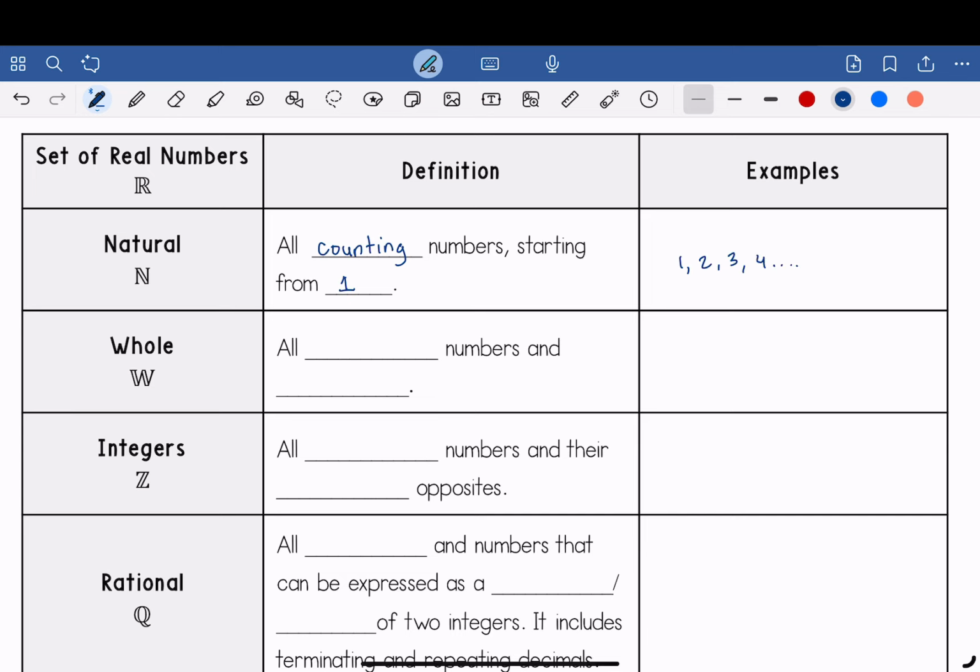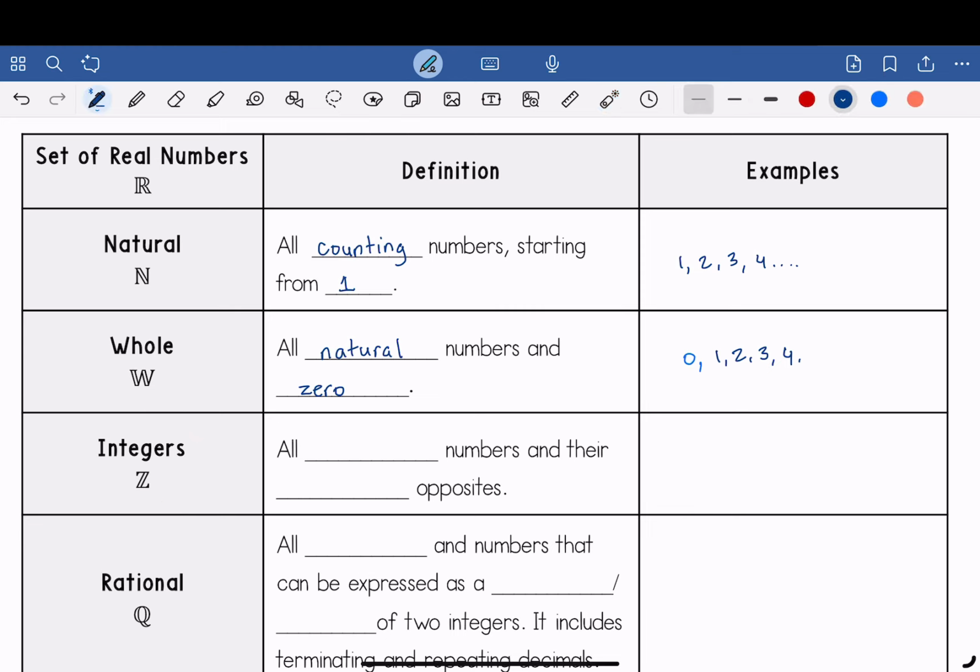Whole numbers are all natural numbers and 0. For example, same as above, but it also includes 0. Integers.